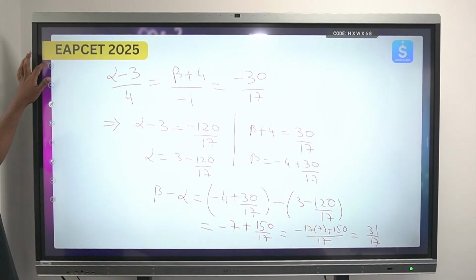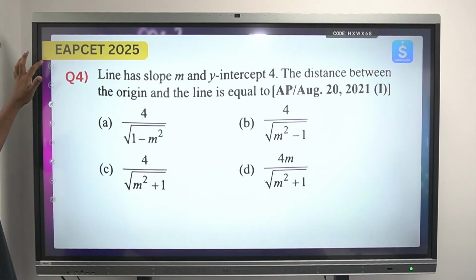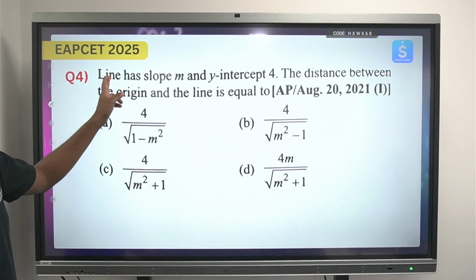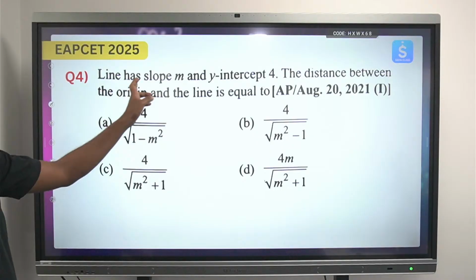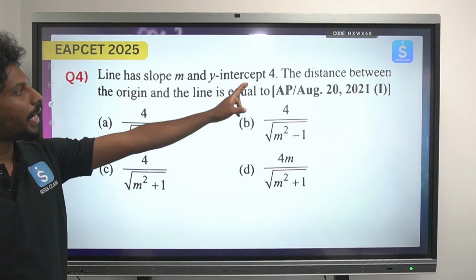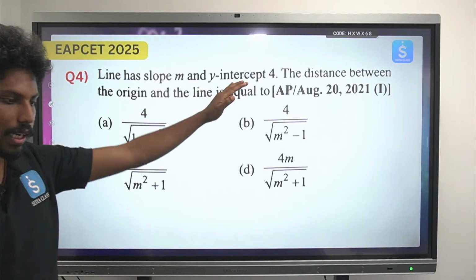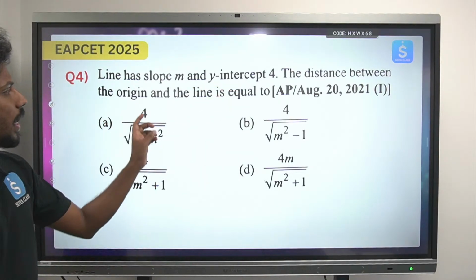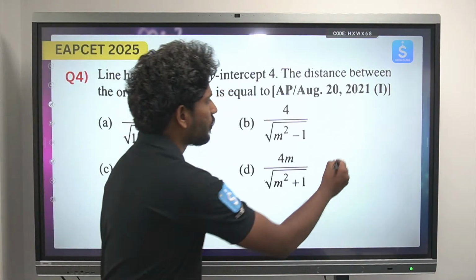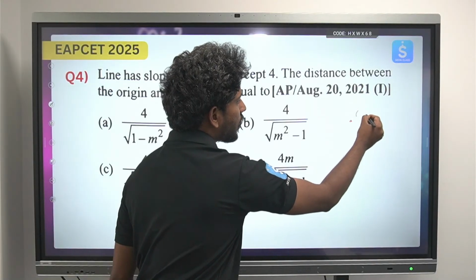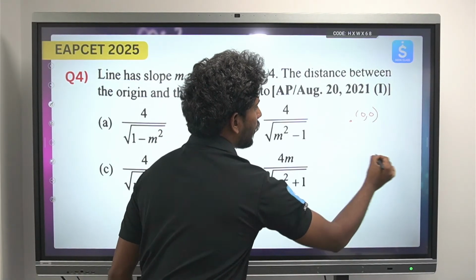Okay, next. Here, a line has slope m and y-intercept 4. The distance between the origin and the line is equal to what? There is a point (0, 0) and there is a line.